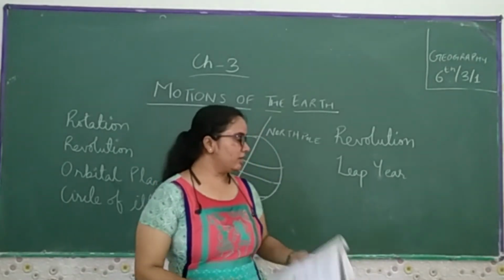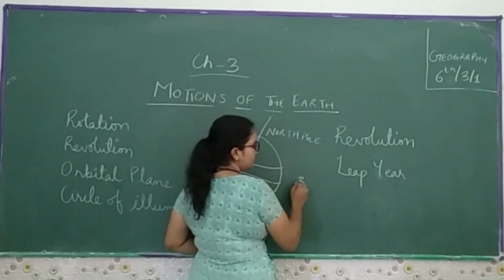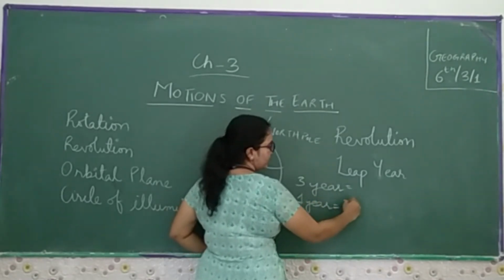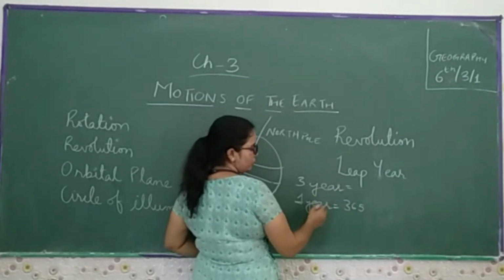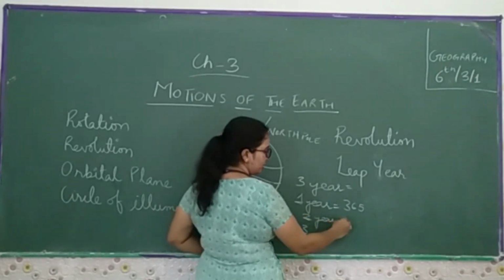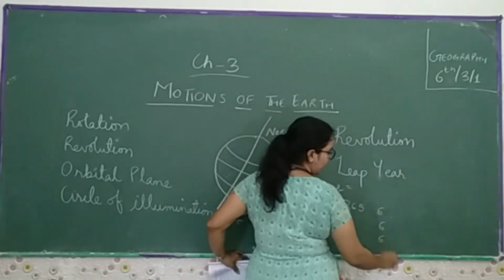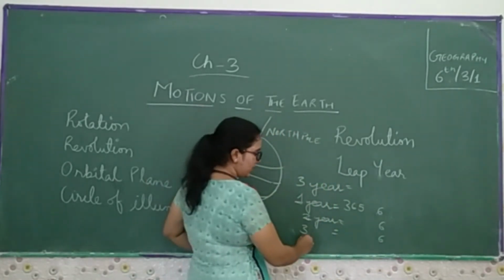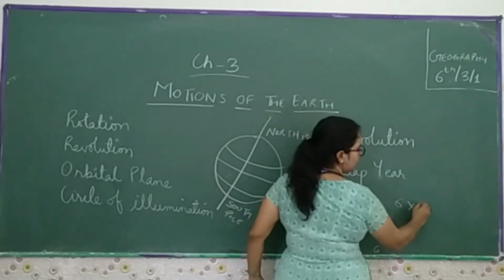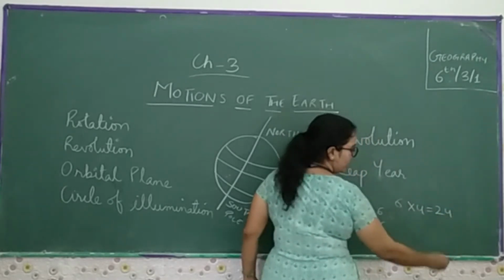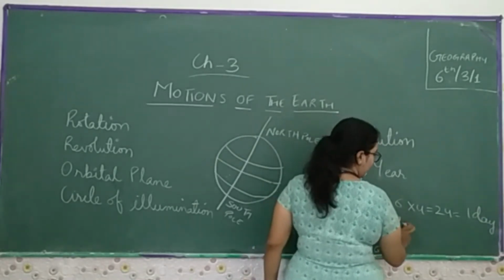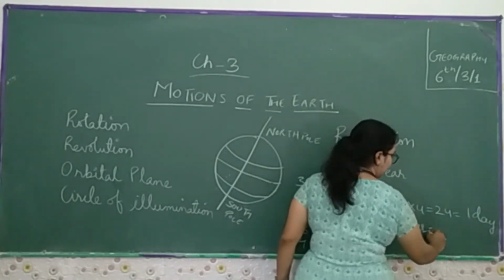Now, every year, that is up to 3 years, we have 1 year equal to 365 days. So the 6 hours left over in the second year and third year, we save them. The fourth year's 6 hours, 6 times 4, how much, 24, which makes 1 day. That's why we call the fourth year the leap year.